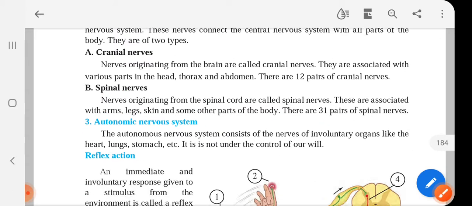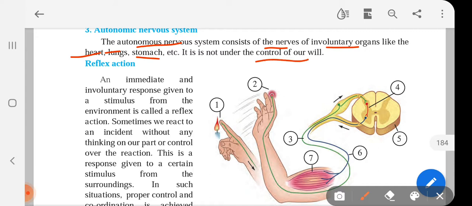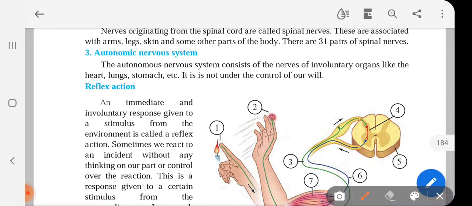Now let us discuss the autonomic nervous system. The autonomic nervous system consists of the nerves of involuntary organs like the heart, lungs, stomach. It is not under the control of our will. So the autonomic nervous system consists of the nerves which are connected to involuntary organs.